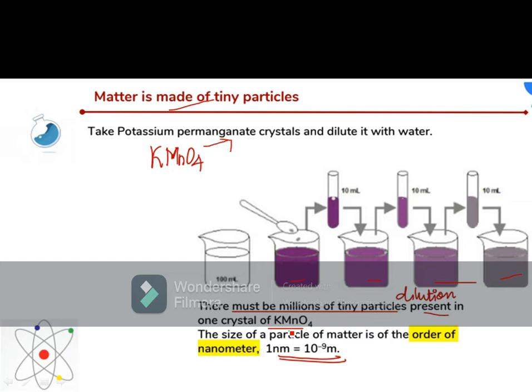So there must be millions of tiny particles, so that the dilution of water is not affecting the amount of potassium permanganate in it. The size of a particle of matter is in the order of a nanometer, 1 nm. It means 10 to the power minus 9 meter.